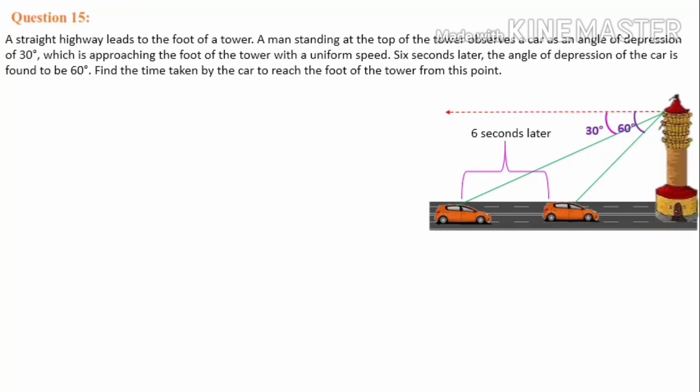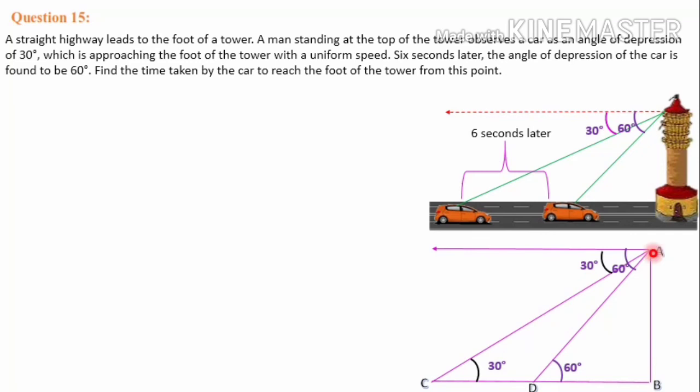Let's draw the diagram by using triangles. AB is the tower, C and D are the positions of the car. First it was at C, the angle of depression was 30 degrees, and later after 6 seconds it changed from C to D. The angle of depression also changed from 30 to 60.